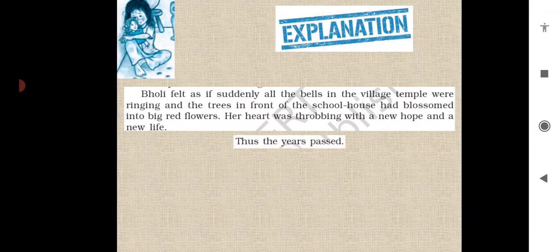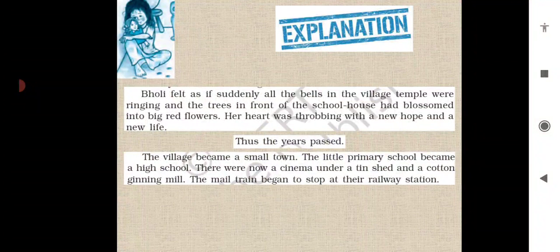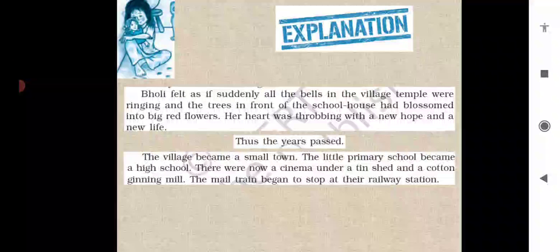Thus, the year passed, और इस तरह से 1 year was passed. She was going to school, she was learning things, and what happened? The village became a small town. So there was development in the village and it converted to a town. The little primary school became a high school, and that primary school of the girls, it became a high school. High school means till 10th.